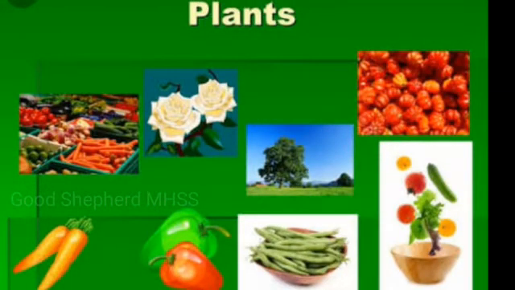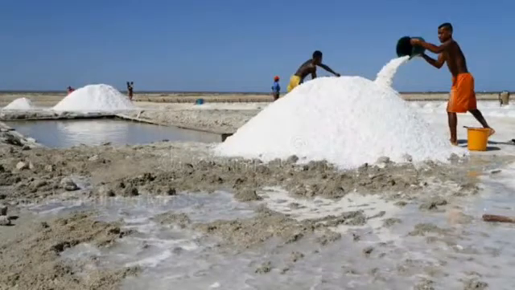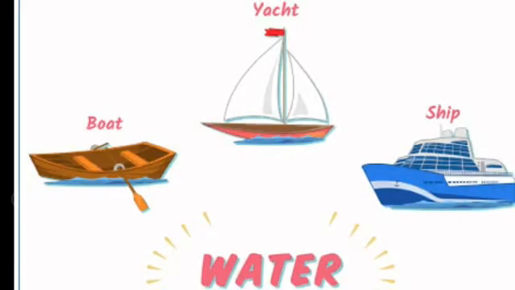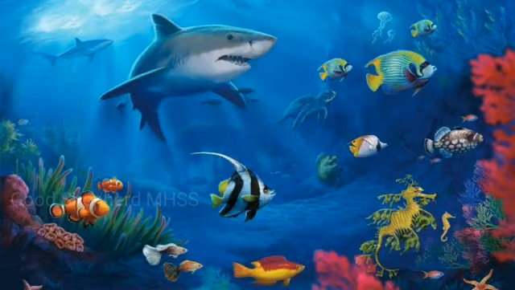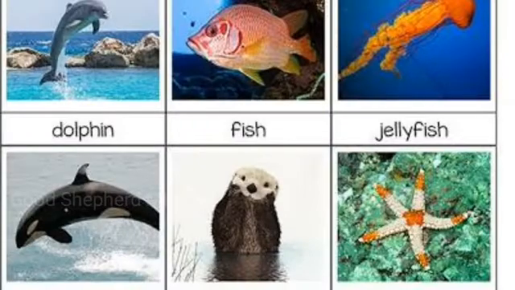Many plants grow on land. We get things like fruits and vegetables. We get salt from seawater. We use boats and ships to move through waterways such as seas, rivers and lakes. Many animals like fish, turtle and crabs live in water bodies.